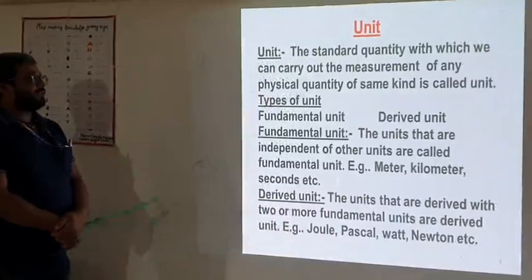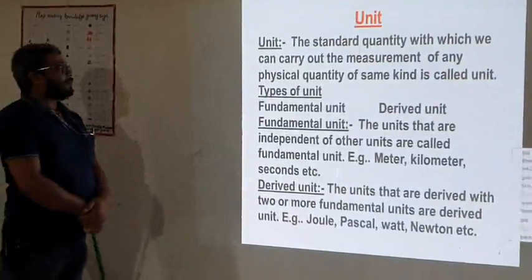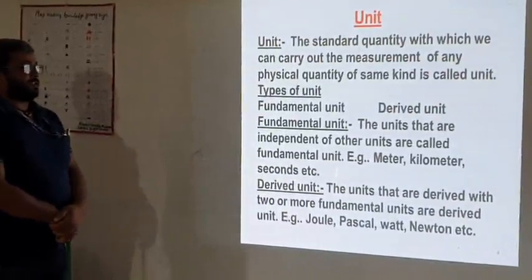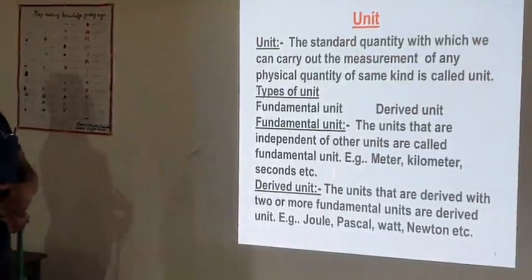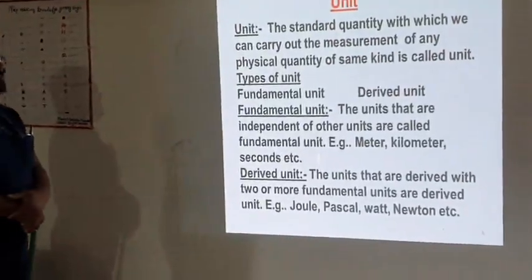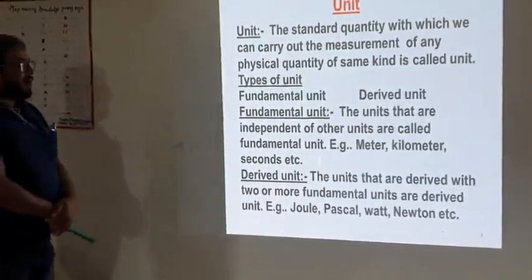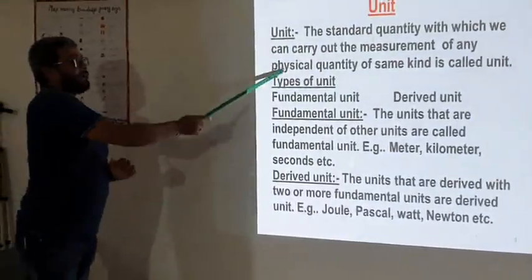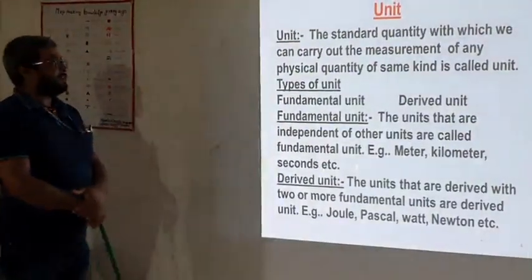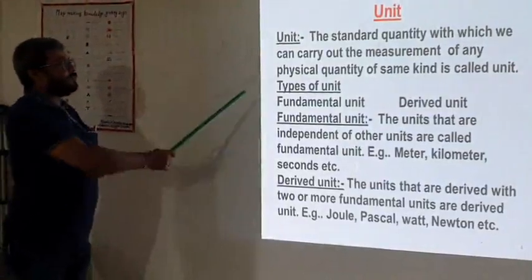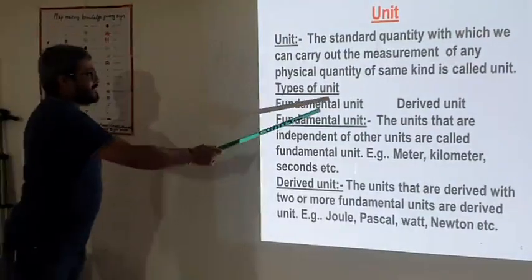Now unit. In Nepali we call it ekai. Unit means the standard quantity with which we can carry out the measurement of any physical quantity of the same kind. Physical quantity means that which can be measured. That is called unit. There are two types of units: one is fundamental units and the other is derived units.